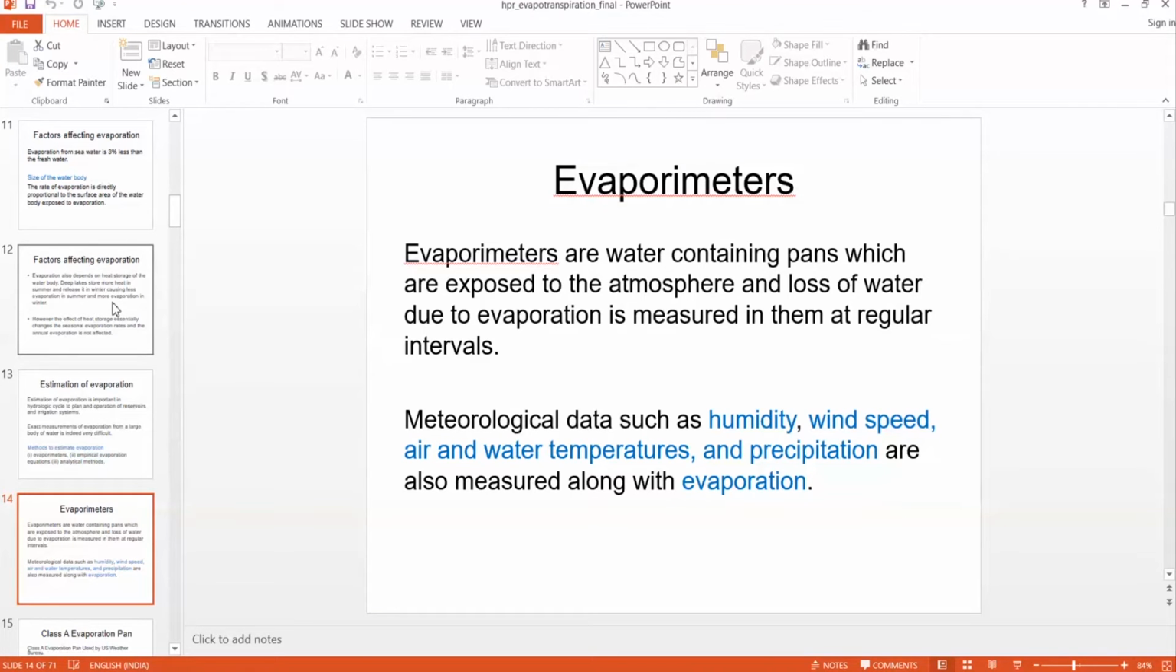So whenever evaporation is measured using an evaporimeter, we need to measure other important factors which affect evaporation, such as humidity, wind speed, air and water temperature, and precipitation. So whenever there is a station for measuring evaporation, that station should have equipment to measure humidity, wind speed, air and water temperatures, and precipitation.